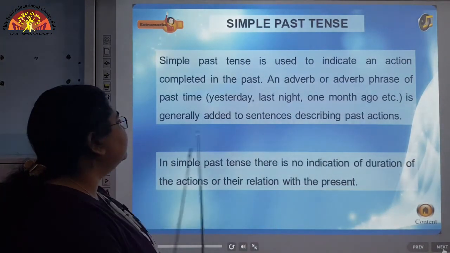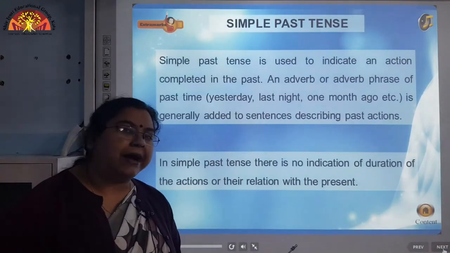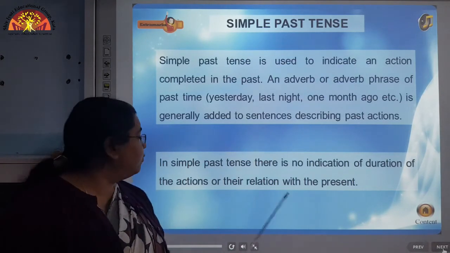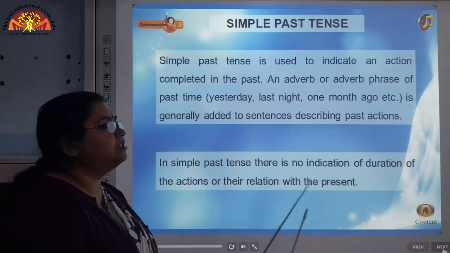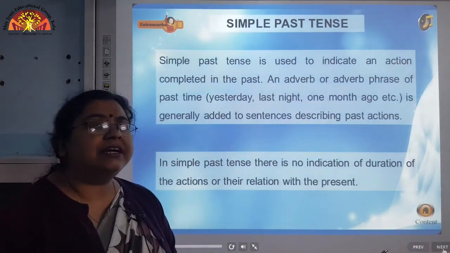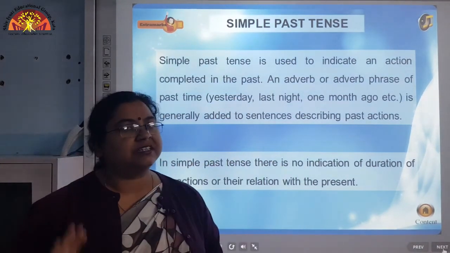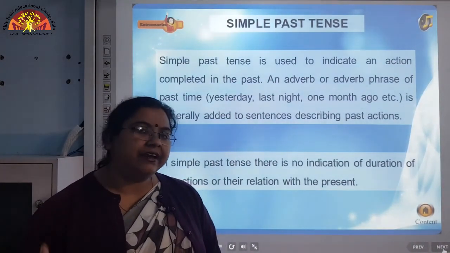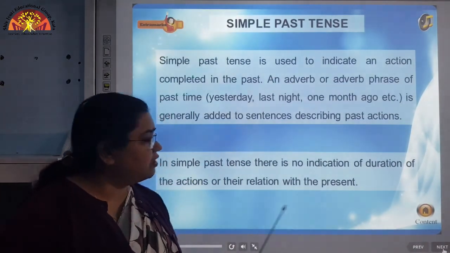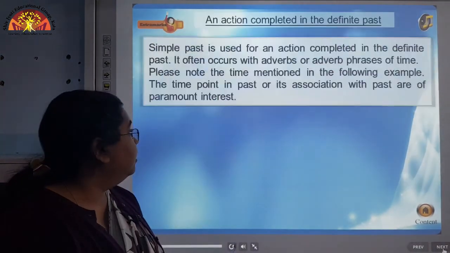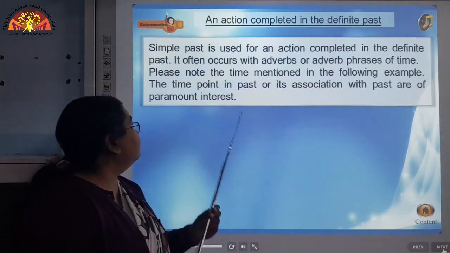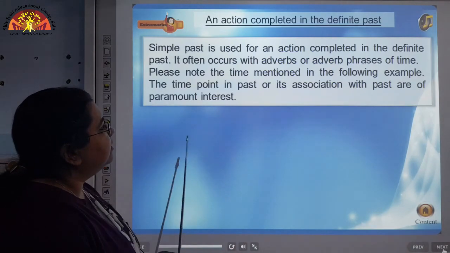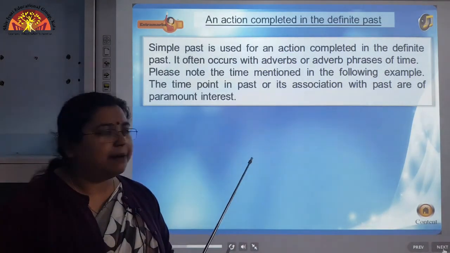In simple past tense there is no indication of the duration of the actions or their relation with the present. That means certain action which happened in the past, we are just describing it. We are not establishing any relation to the present time. Now, when a simple past is being used for an action, as we have said, it has been completed. Now, let us discuss some of the examples over here.